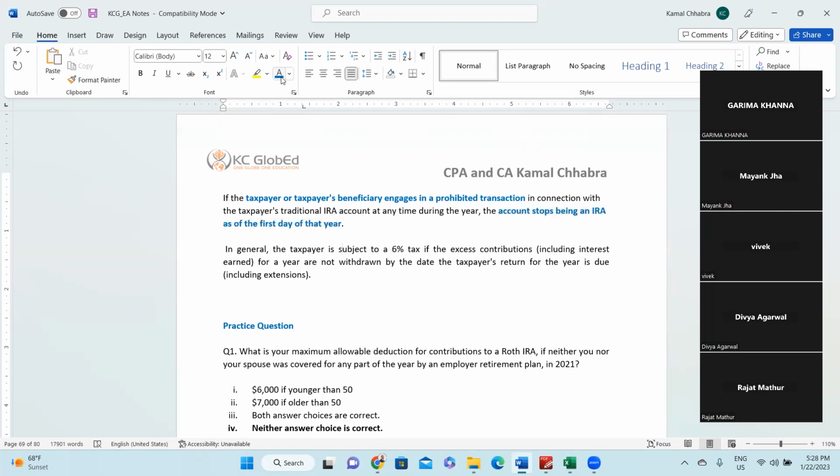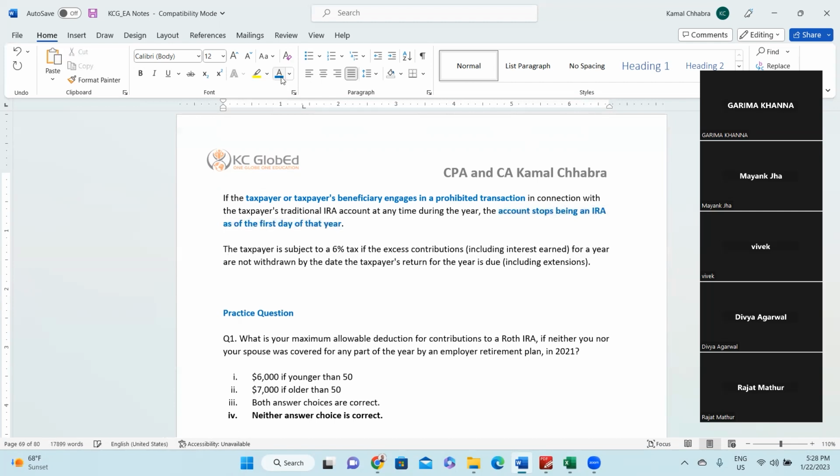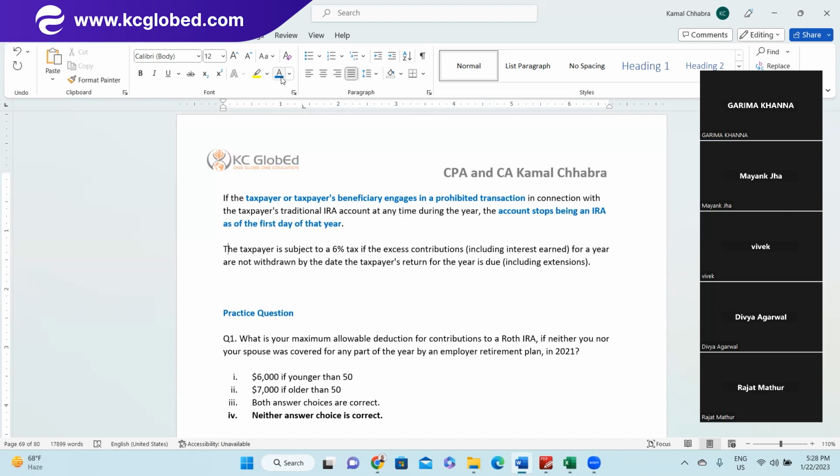The taxpayer is subject to a 6% tax if the excess contributions for the year are not withdrawn by the date the taxpayer's return for the year is due. So this is like a minimum distribution plan.